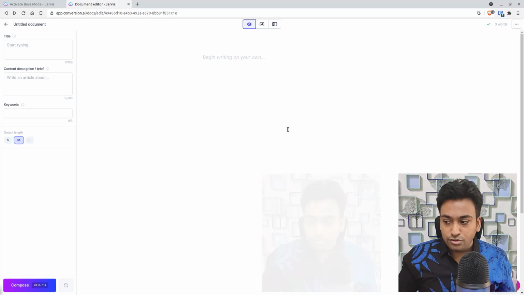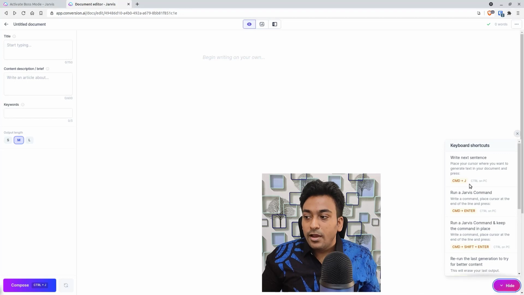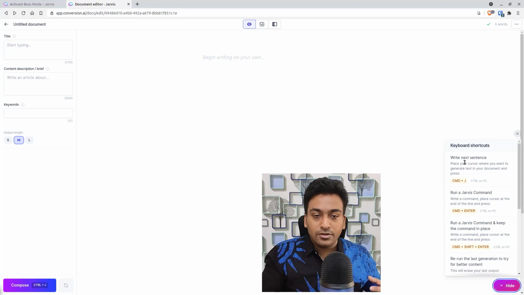For example, let me also show this. If I go into this, Jarvis is just like a personal assistant with a few controls you give to a person. For example, there are several controls. I will explain each of them when I go through each of those functionalities. But basically, you can ask Jarvis to write something for you, like asking a person: write me a few blog suggestions, give me some ideas, suggest some answers. So you're just talking to a person. There is no fixed wording, like you need to use this type of command with these exact words in this order. It is just like talking to a general person.